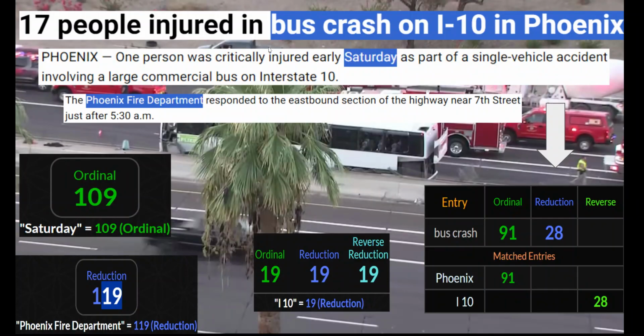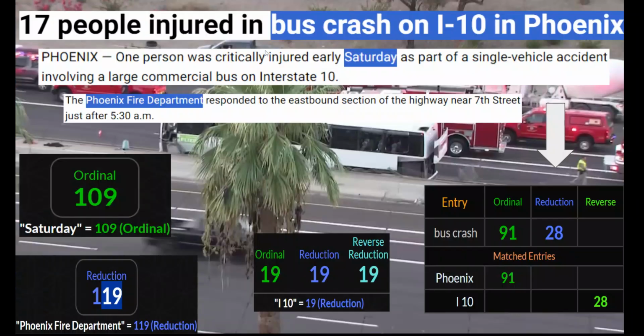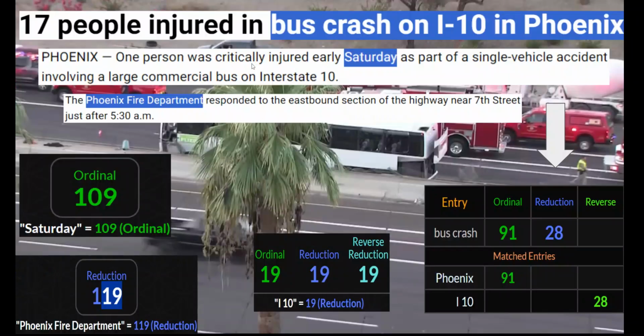Look at the 28, bus crash, I-10. You see right there, Saturday and bus crash 28, right? I-10 28. Look at Saturday and bus crash. They both got 53 in reverse reduction. 5:30 a.m. is like 53. Numerology rules, get rid of that zero. And it happened on the 28th of September. Saturday 28, bus crash 28, I-10 equals 28.